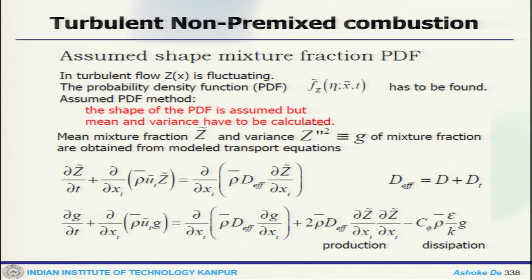Similarly, if you have an assumed mixture fraction PDF, we solve for Z, which is fluctuating. So, we need to have a probability distribution function which is to be found. The shape of the PDF is assumed and mean and variance we are calculating. So, we get two sets of equations, mean and variance, and the variance equation has a production term and a dissipation term, and this is how the effective diffusivity is estimated. So, once we do that, we then see how the whole thing works.